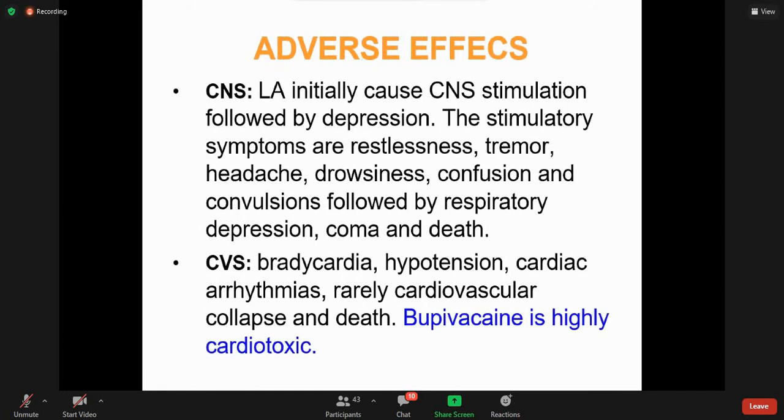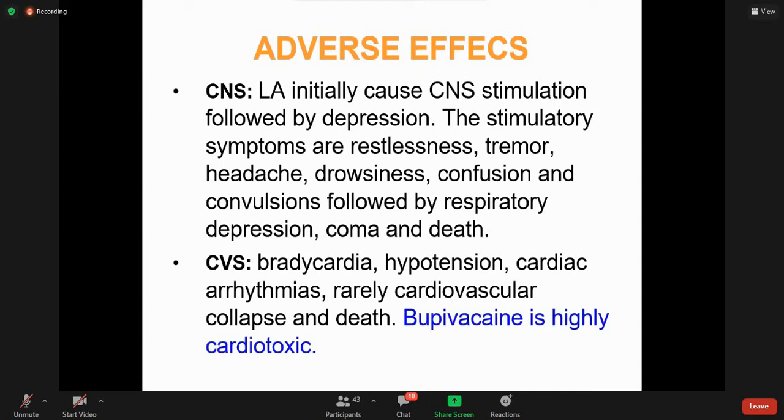Adverse effects, CNS related adverse effects. Local anesthetic initially causes CNS stimulation followed by depression. The stimulatory symptoms are restlessness, tremor, headache, drowsiness, confusion, and convulsions, followed by respiratory depression, coma, and death.